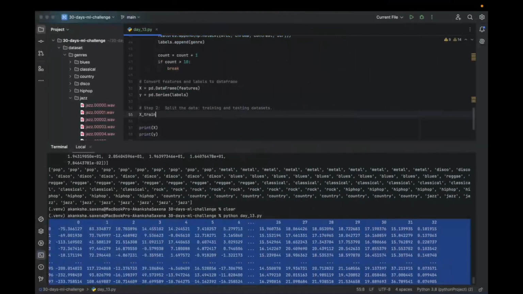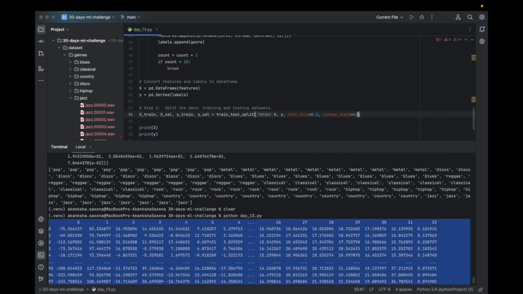So X train, X validation, Y for our target, Y train, Y validation, train test split X, Y. The size of our testing data set is going to be 0.2, which is 20%, and the rest is for training.